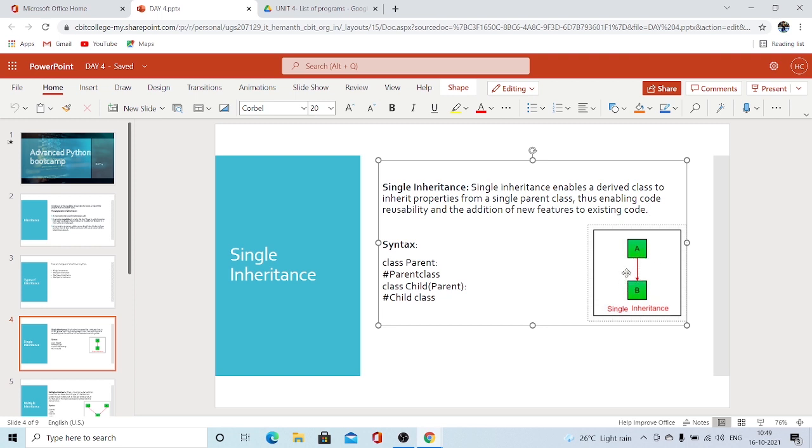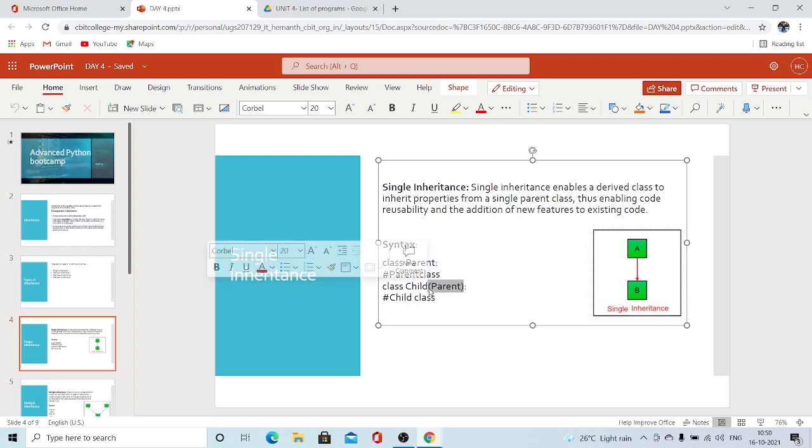So what is the syntax for single inheritance? The parent class you will define as usual. You know, right? The class keyword, the parent name, and inside, the statements, whatever. Then for the child class, you write the child class, and to inherit properties, we just use brackets after the class name. Inside them, you write the name of the class you want to inherit from.